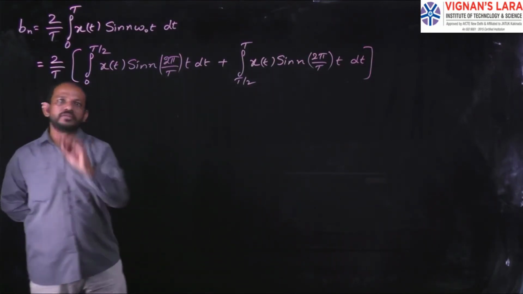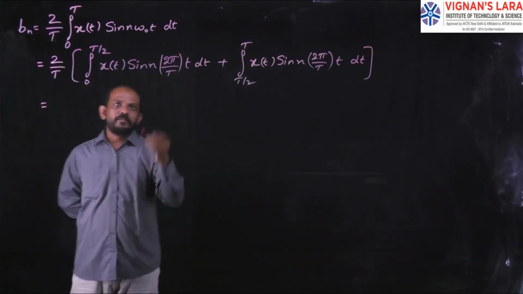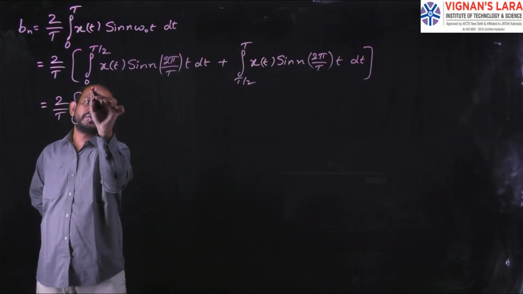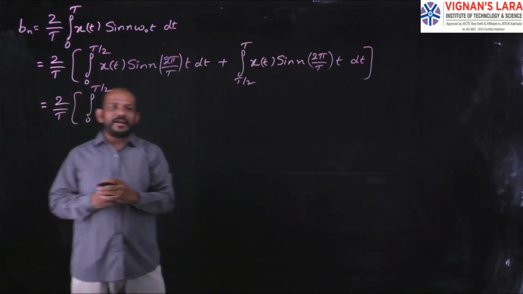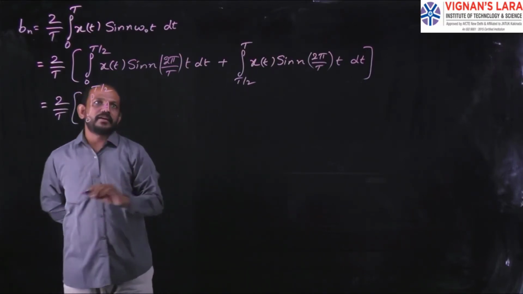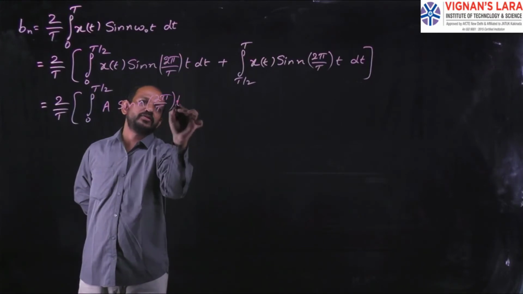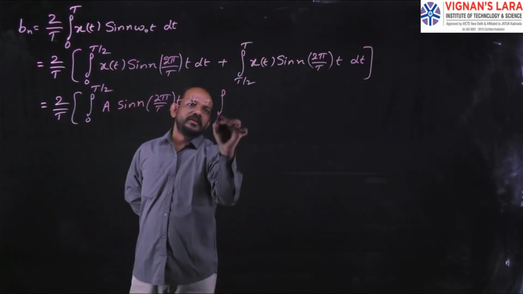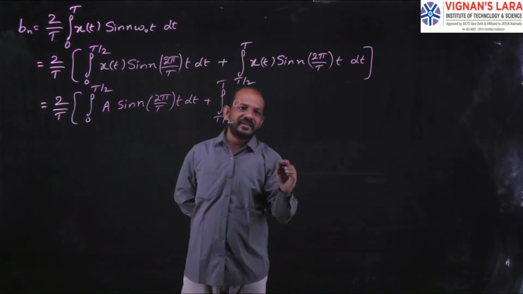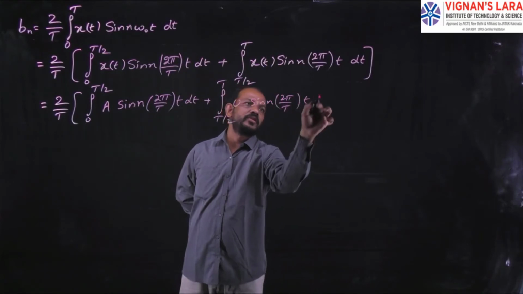That will be equal to 2 by T into integral 0 to T by 2, the value of x of t is capital A into sine n 2 pi by capital T into small t dt, plus integral T by 2 to T, the value of x of t is 0. 0 into anything is 0, 0 into sine n 2 pi by capital T into small t dt.